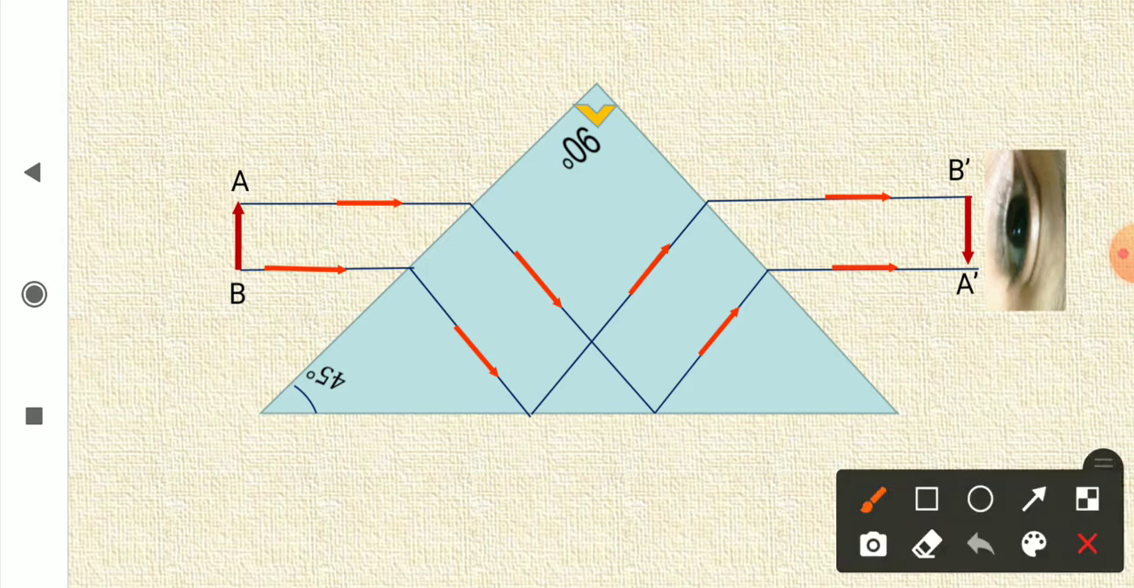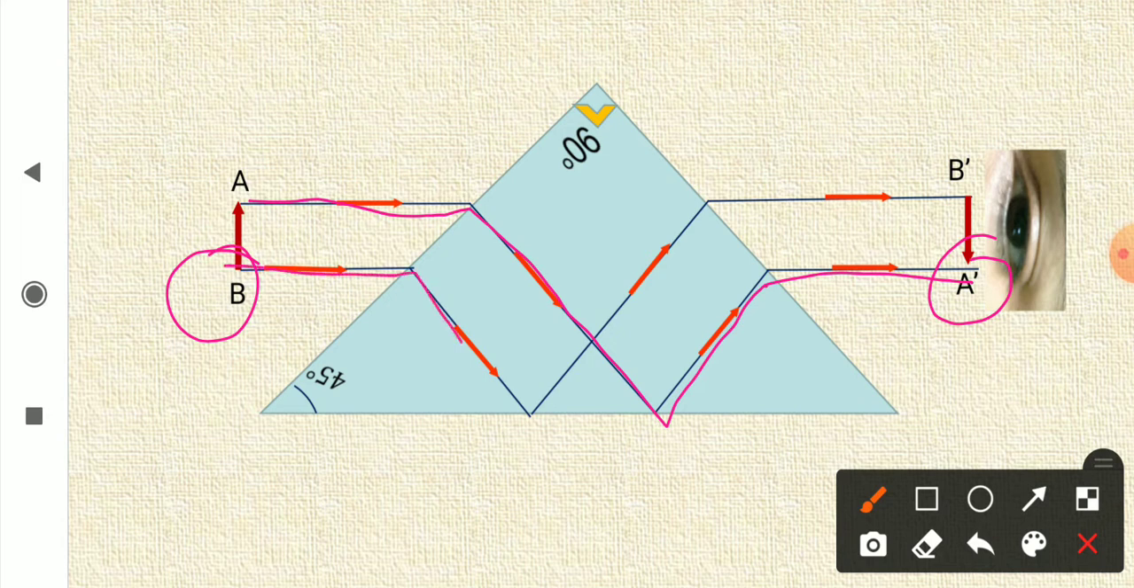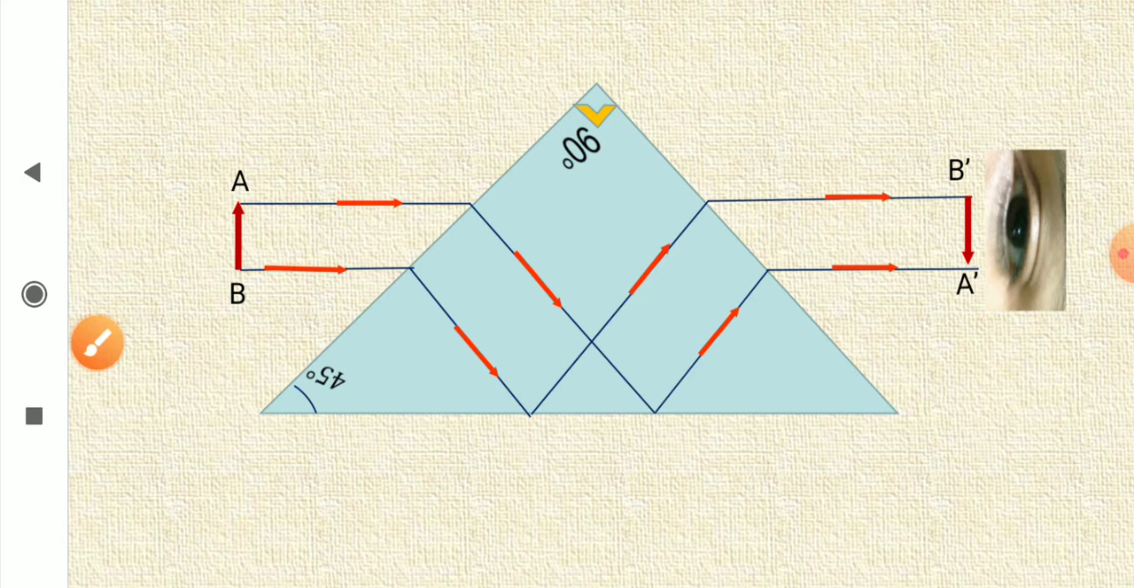So now you can see that the ray starting from point A is coming like this, and its image is formed here. The ray starting from B is coming like this, and you can see that now AB is formed as A dash B dash. It is inverted, but direction is not changed.